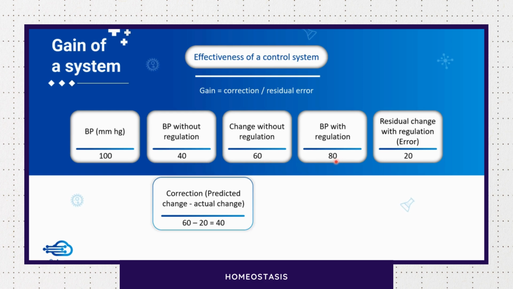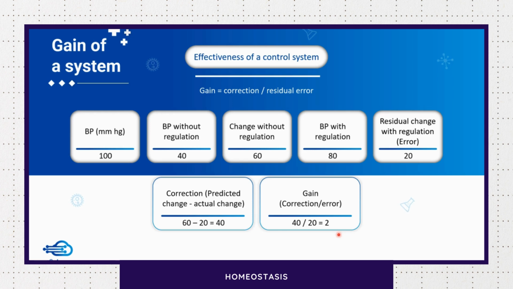But with regulation, the BP has only fallen 20 millimeter mercury. So, 60 minus 20 comes to 40 millimeter mercury, and the residual error is 20 millimeter mercury. If we divide correction with error, 40 divided by 20, it is 2. So, gain of the system is 2.